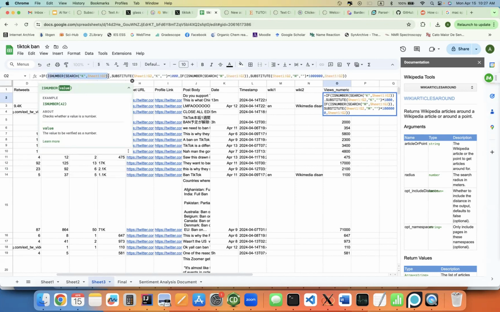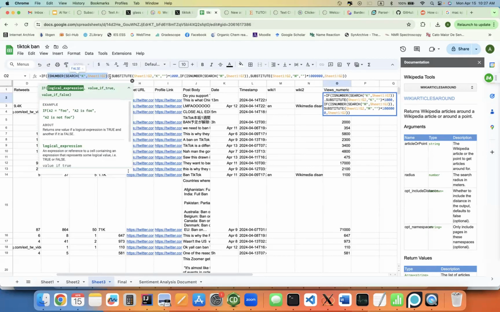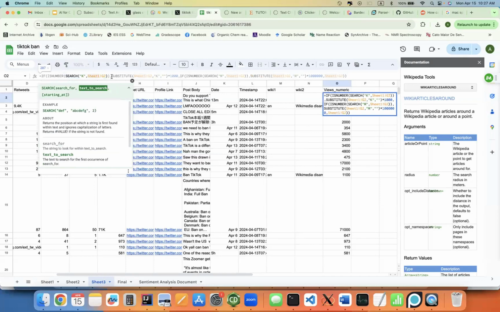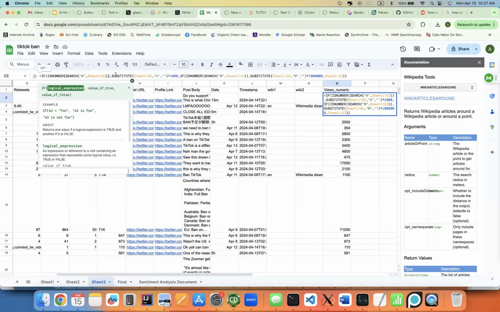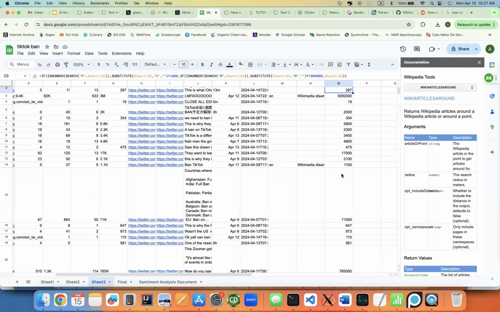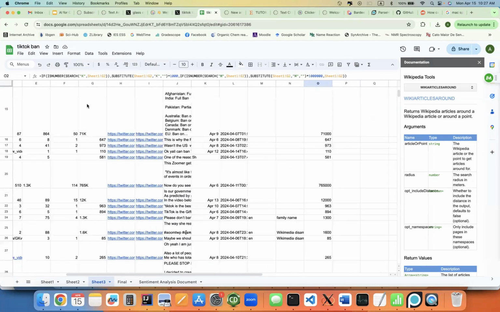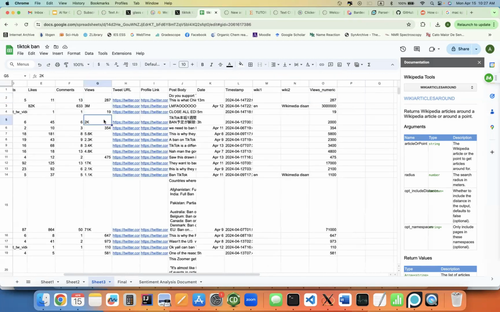So is number search basically says, is there a K in this cell? If there is a K, that means it's some number of thousands. So we take away the K and we multiply by 1,000. If there's no K, maybe there's an M for million. So we do the same thing for million with M and 1 million. And if neither K nor M is present, then it's just a normal number, so we just keep it as it is. So now here we have this column of all the views converted to numbers.